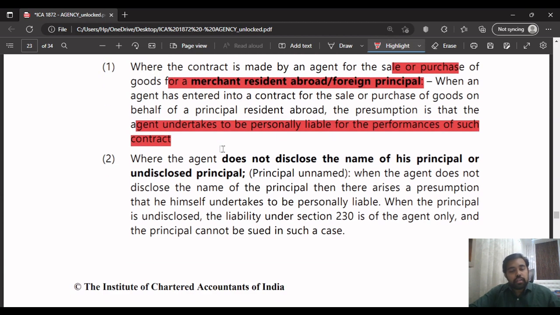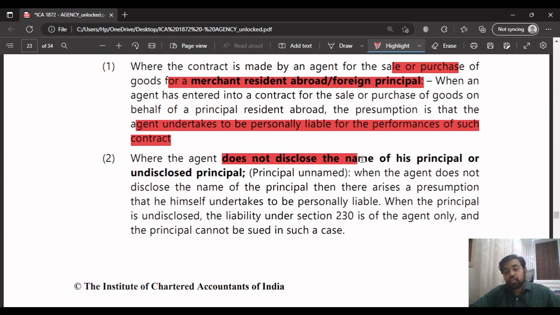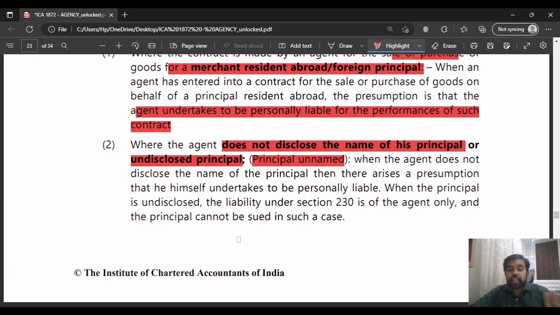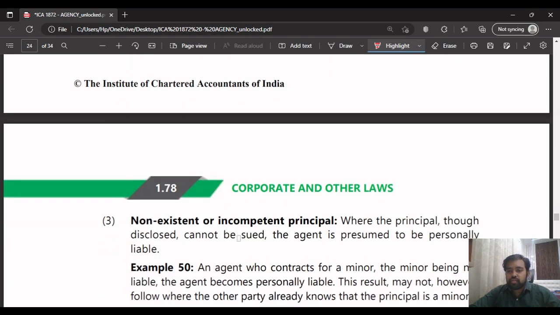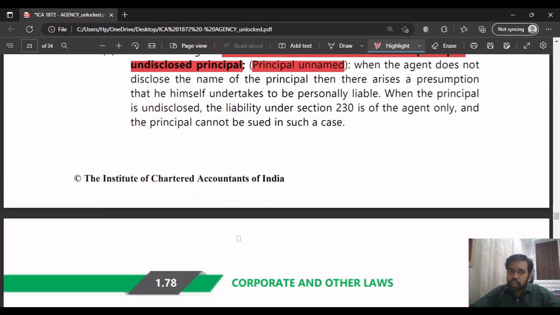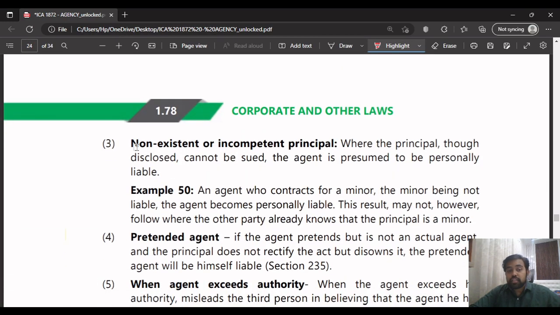Next is where the agent does not disclose the name of his principal, an undisclosed principal. The principal is unnamed. In a case where the principal's name is not disclosed, the agent will be personally liable. That's what they're saying. The entire paragraph says the same thing. You can read it on your own. It's easy.